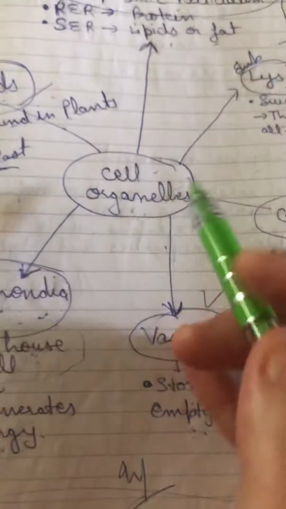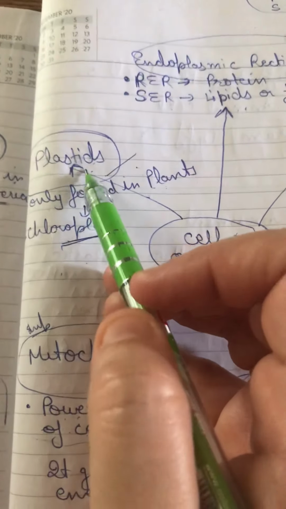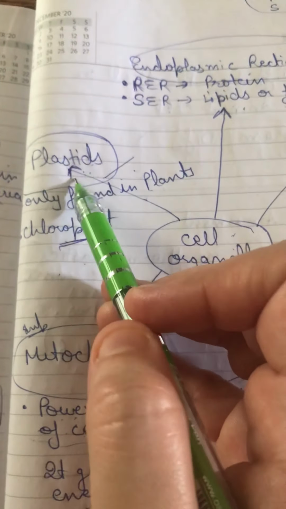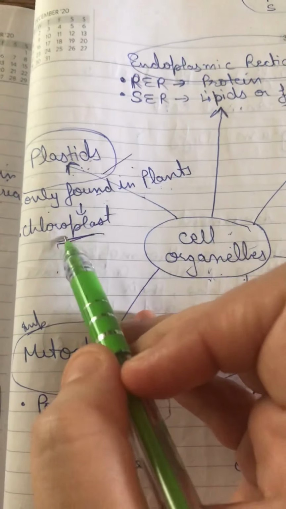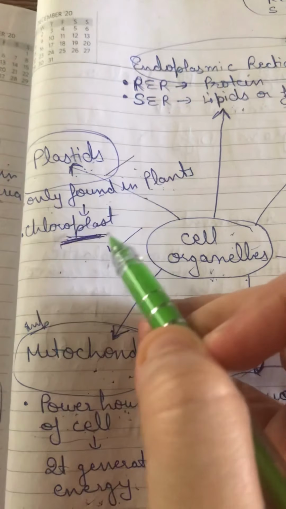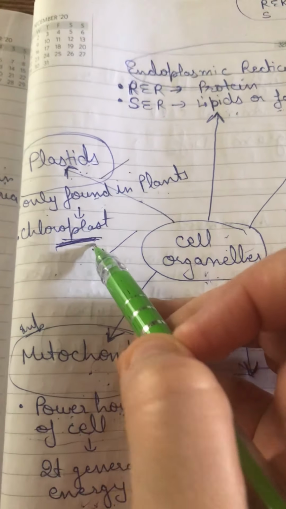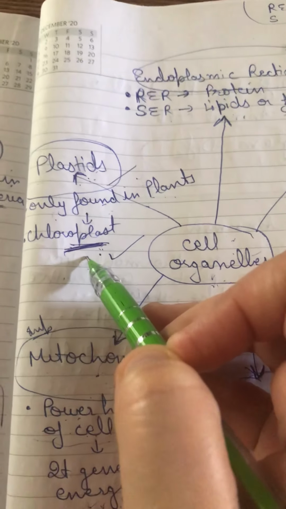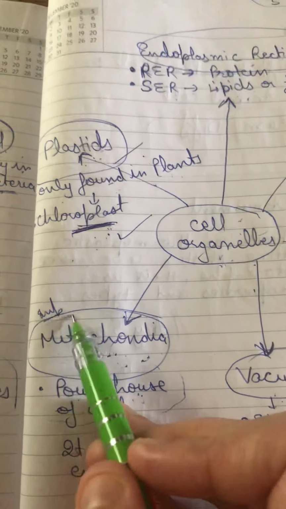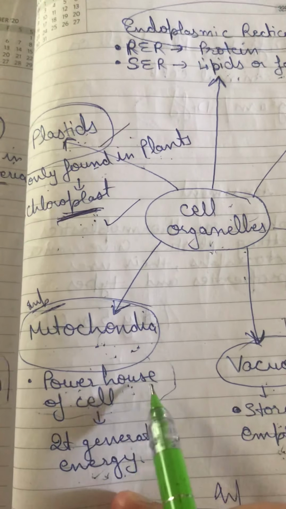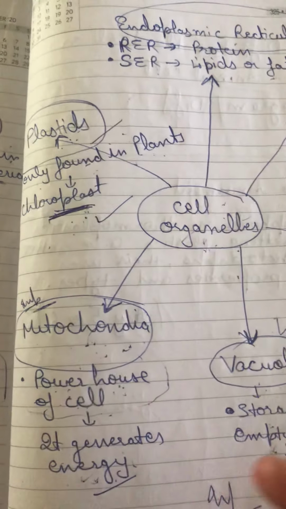Next we have the cell organelles in detail. So first we have the plastid. What is plastid? It is only present in plants and it has the chloroplast. You know that chloroplast is where the plants do the process of photosynthesis. Okay. Next we have the mitochondria. Mitochondria is a very important part of cell. It is also known as the powerhouse of cell. It generates energy for the cell.